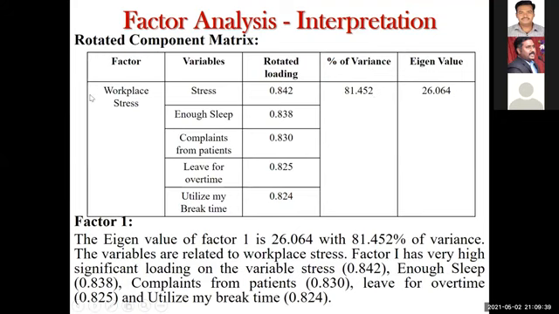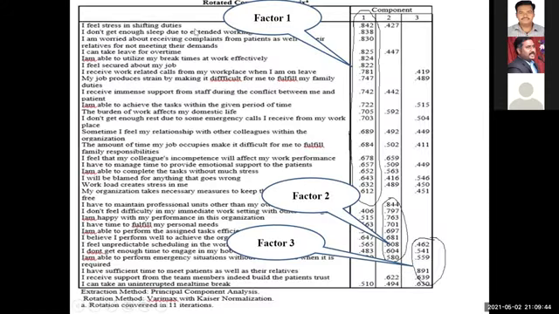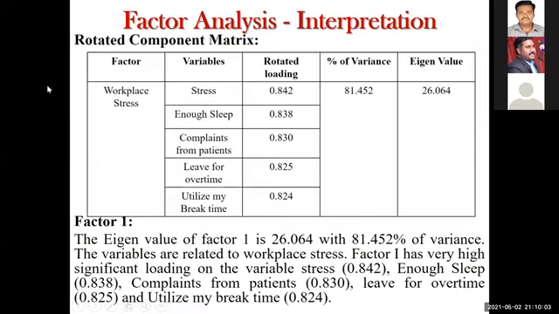Now, I named it workplace stress because the variables are: I am feeling stress, I am not getting enough sleep, I am not able to handle complaints from the patient, I am not taking leave due to overtime, and I am not utilizing my break time. So these are all the factors which create stress for you. That's why I mentioned the variables and the common factor name called workplace stress. If you don't get sleep, that is a stress, right? And if you are frequently getting complaints from the patient that you are not giving proper service, and if someone keeps on shouting, that is also a stress.